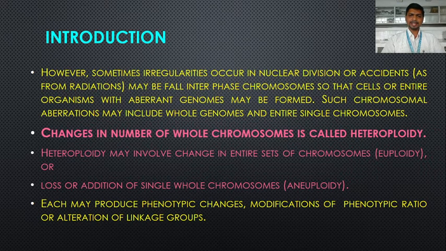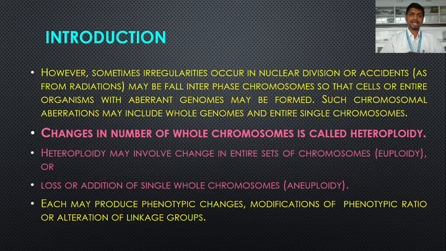So if we see in the case of human beings, there are 46 chromosomes. Its basic set of chromosomes number is 23. When a complete set of chromosomes has been added in the human genome, meaning there is an addition of 23 chromosomes, how many genomes are present now in the human being? These are 3 genomes. The 2 which were previously present, and one additional set of chromosomes, that is 1 genome, has been added in the human genome. So the human genome becomes triploid.